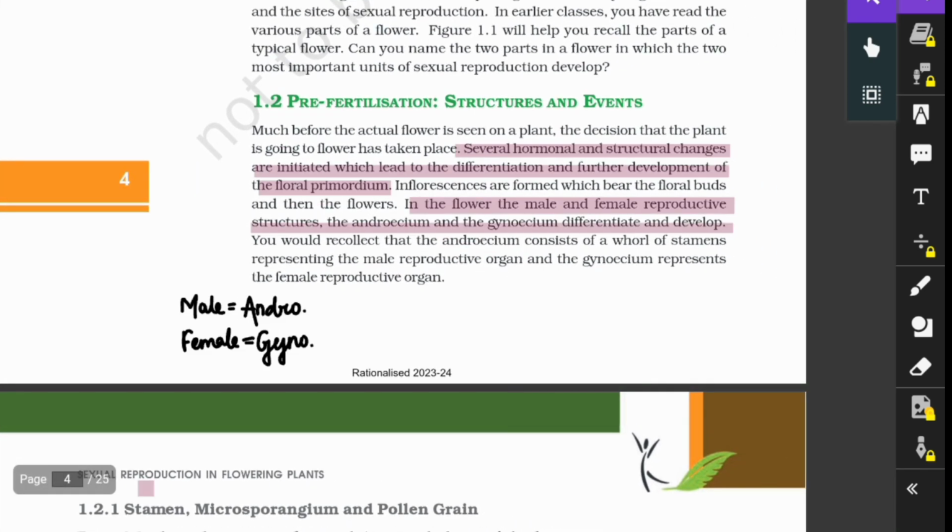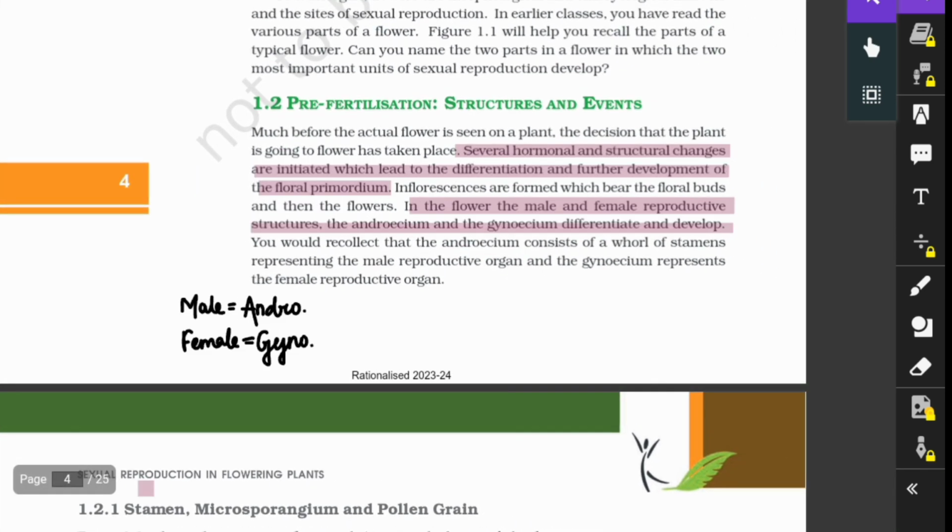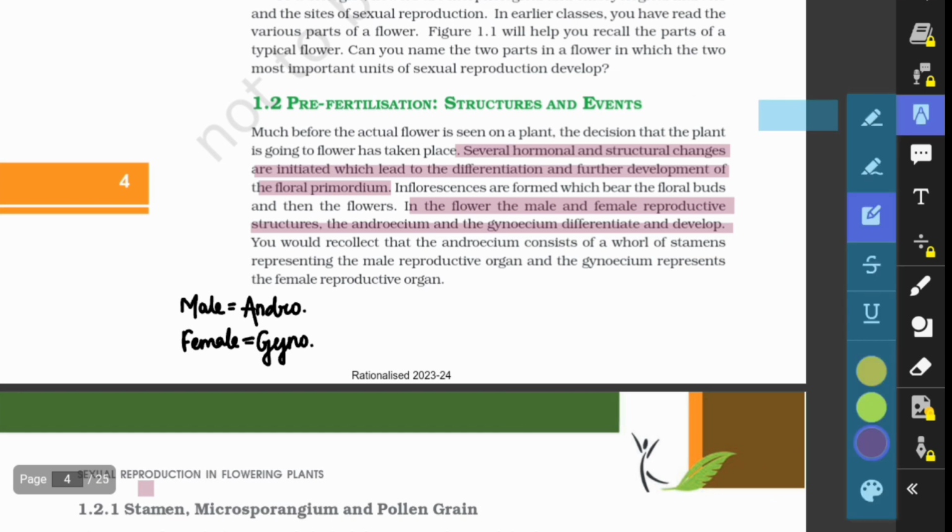You would recollect that the androecium consists of a whorl of stamens, representing the male reproductive organ, and the gynoecium represents the female reproductive organ.